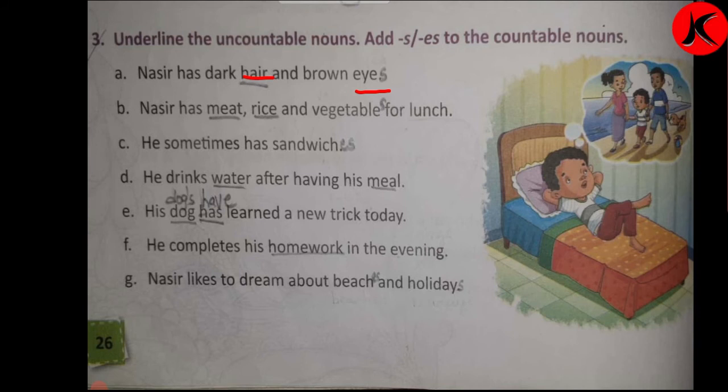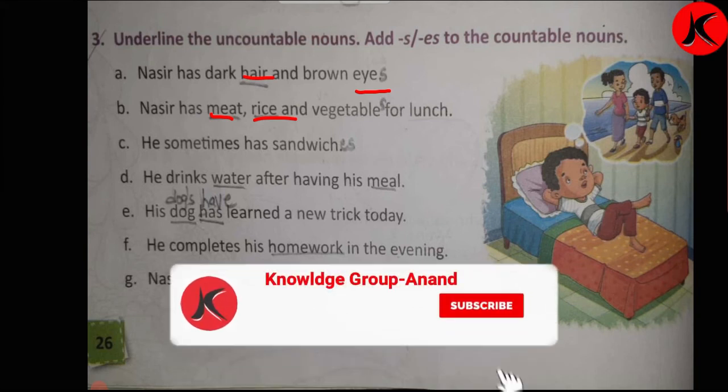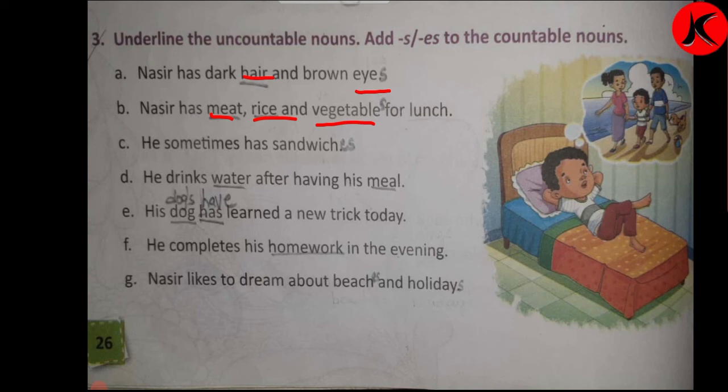Nasir has meat, rice. Now meat and rice both are uncountable. They cannot be counted. Rice also. And vegetables for lunch. And vegetable is what? As we can count it, we add s, so it becomes vegetables for lunch.